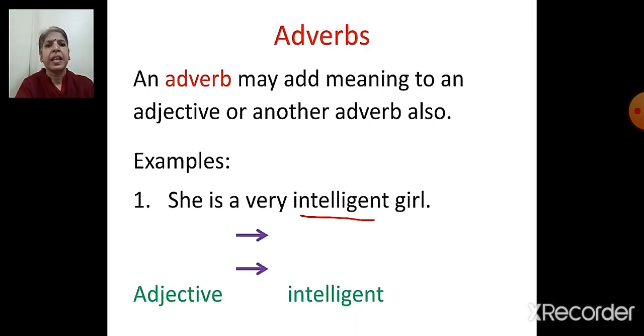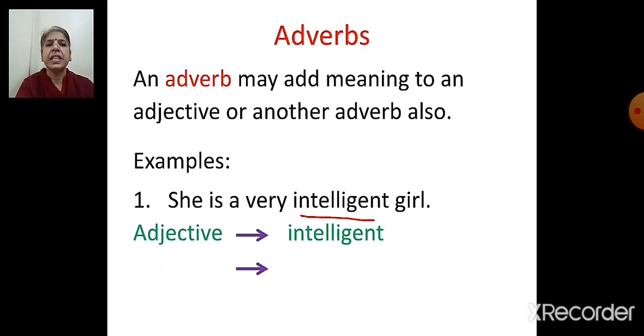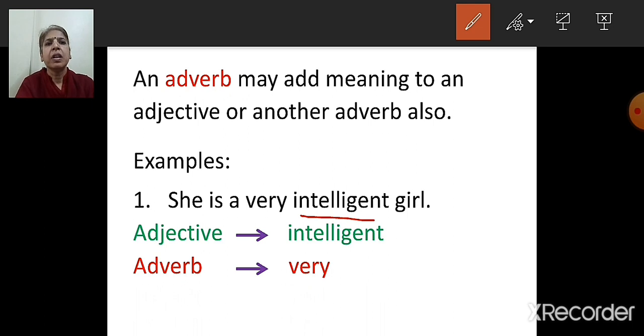Now adjective is intelligent and here adverb is very. So very tells us more about intelligent, and very is an adverb. It tells us more about the adjective. So an adverb also adds meaning to an adjective.